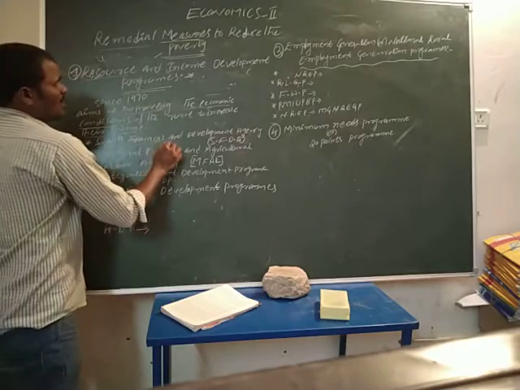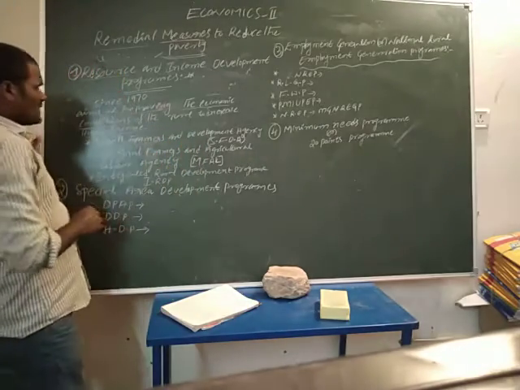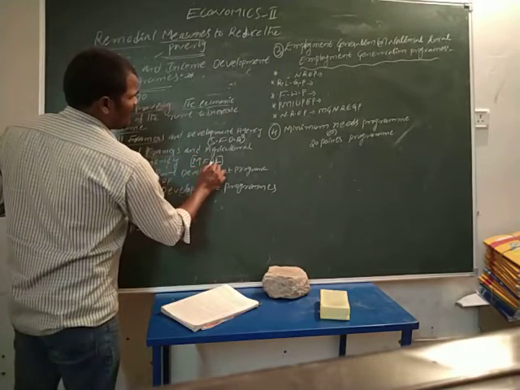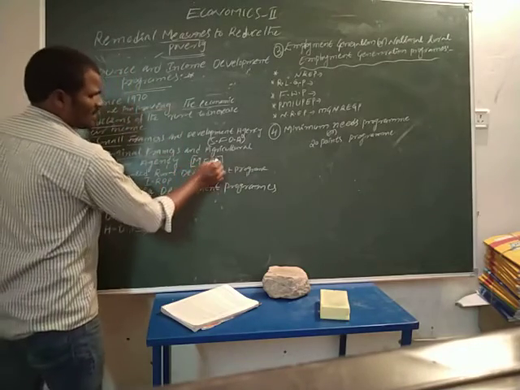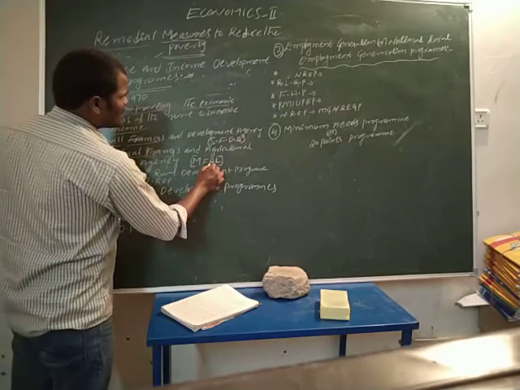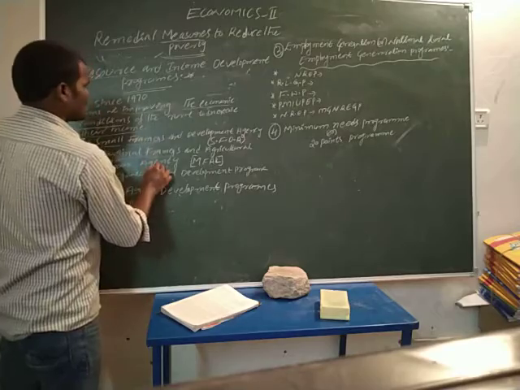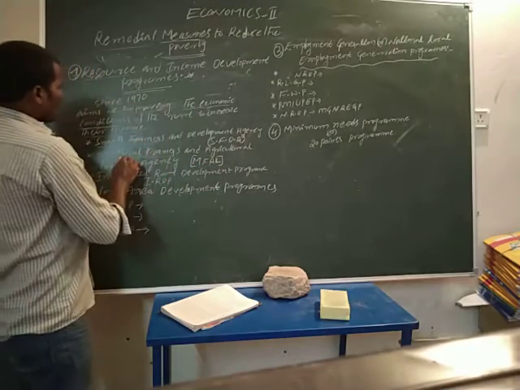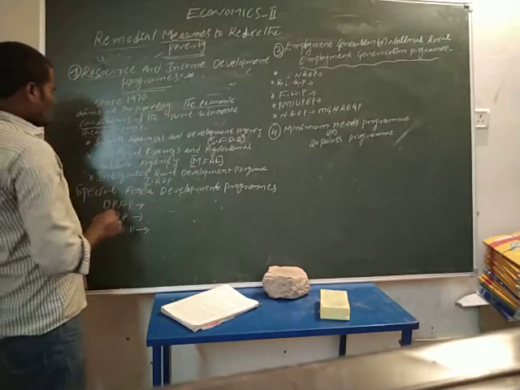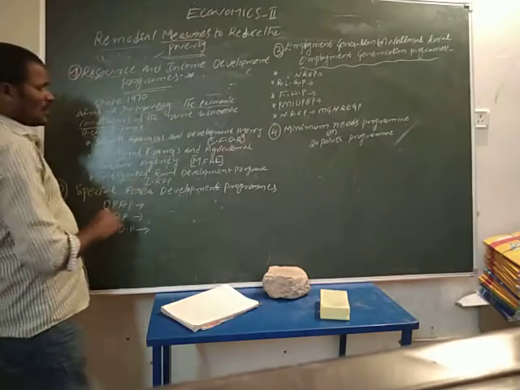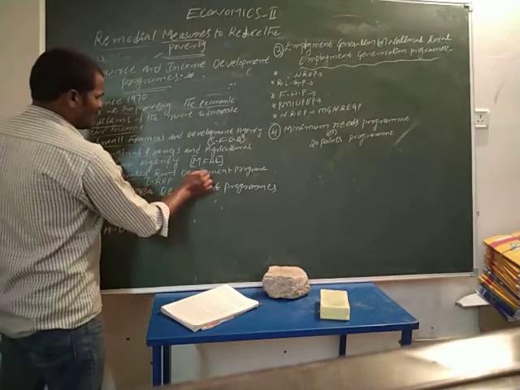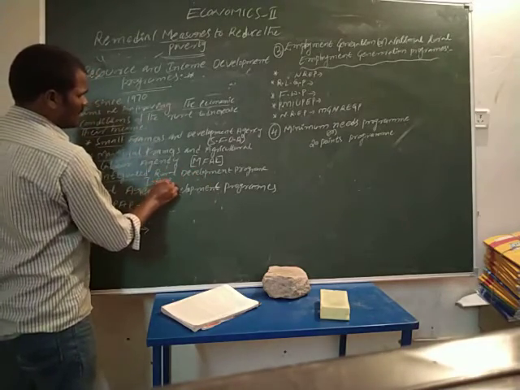Small Farmers Development Agency. Next is the Marginal Farmers and Agricultural Labor Agency, MFAL. M means marginal, F means farmers, A means agriculture, and L means labor agency. Next is the Integrated Rural Development Program, IRDP.